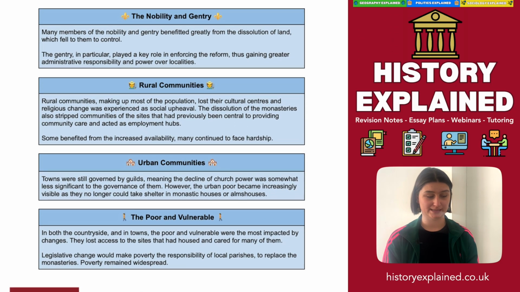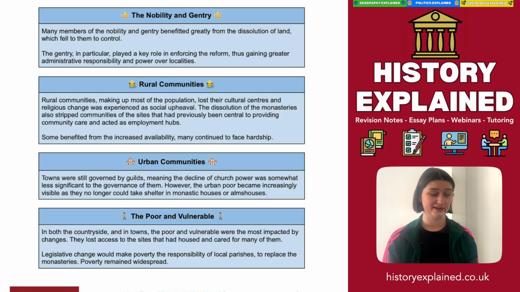Now, for rural communities who made up most of the population, they lost their cultural centres and religious change was experienced as social upheaval. The total crossover of religious life and social life means that this level of disruption affected every area of their life. The dissolution of the monasteries also stripped communities of the sites that had previously been central to providing community care and acted as employment hubs.